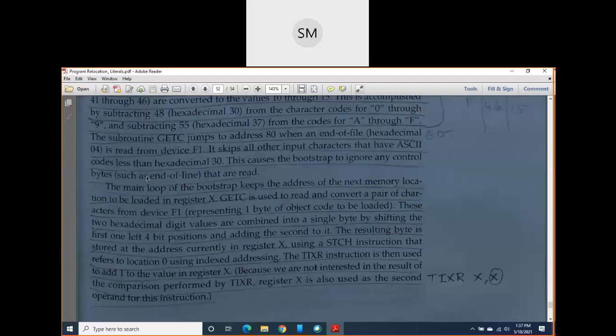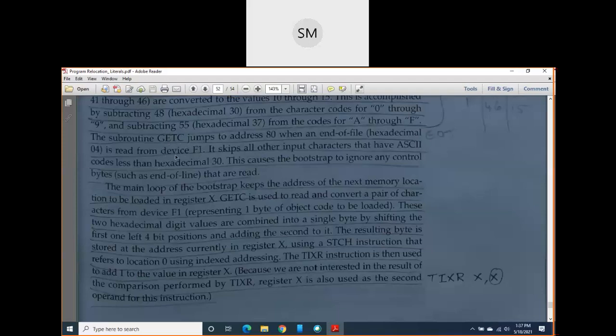The loader will load it. For the loader, this secondary memory is acting as an input device, because the object program is stored in secondary memory, and the loader will fetch that object program from secondary memory and then load it into the primary memory. So for the loader, secondary memory is nothing but device F1.